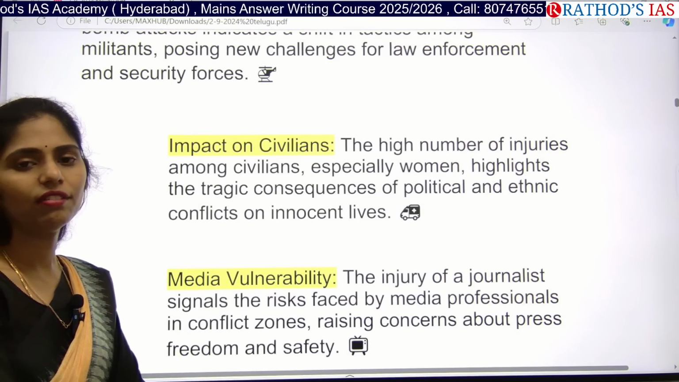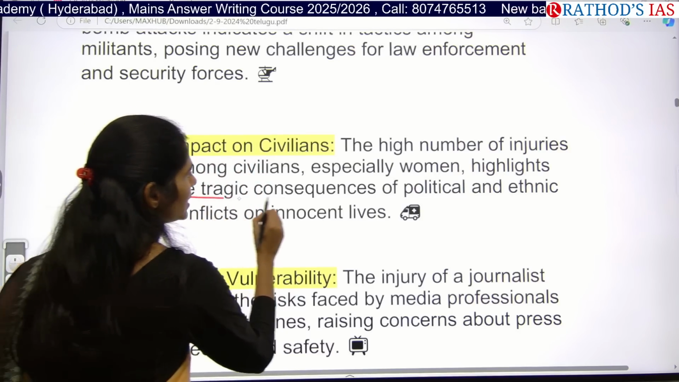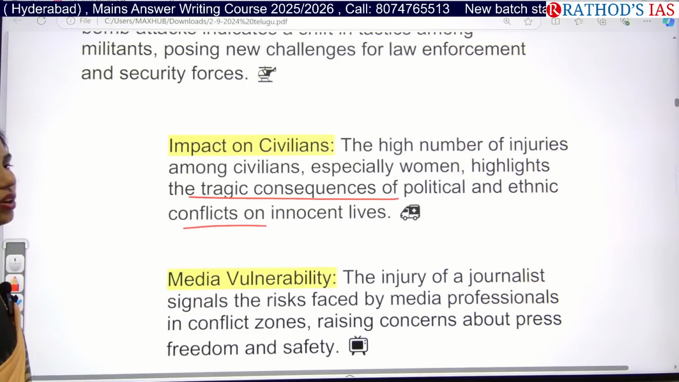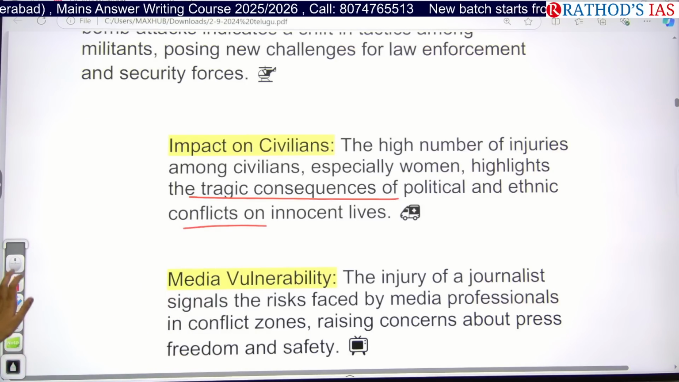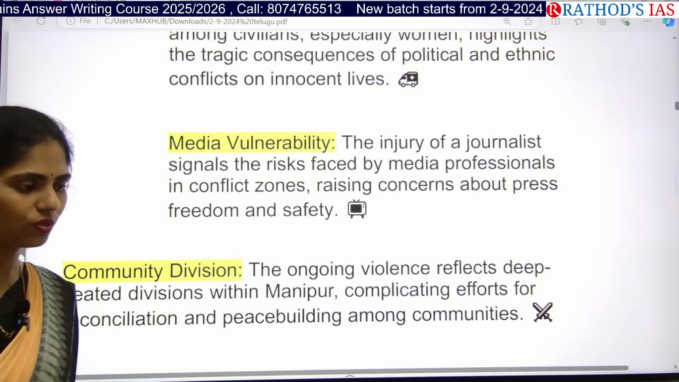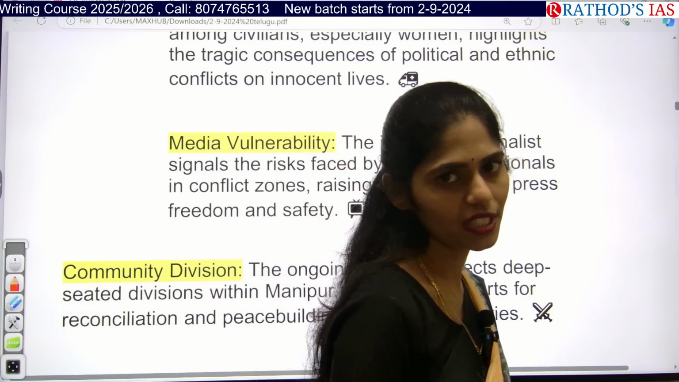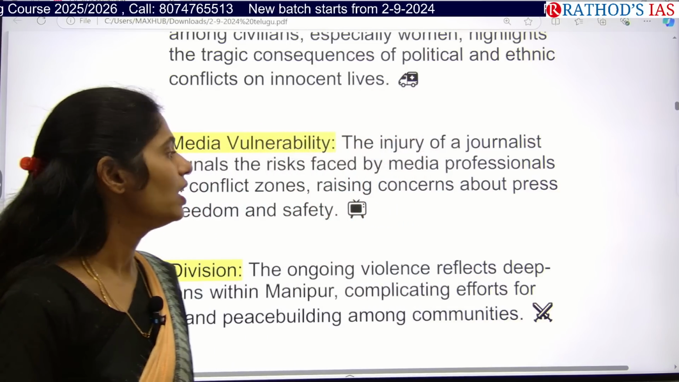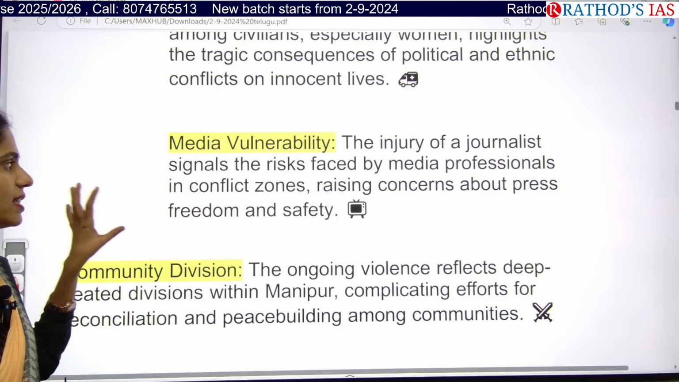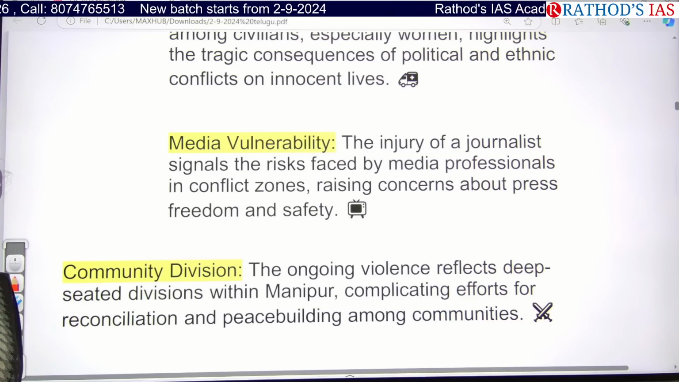Whenever women are involved, we can understand that there is a tragic consequence of political and ethnic conflicts on innocent lives. And even the media are vulnerable, because journalists have also died. Whenever they go to cover the scene, because of these attacks, journalists also face a threat. So we can understand that press freedom and the safety of the press are also undermined.